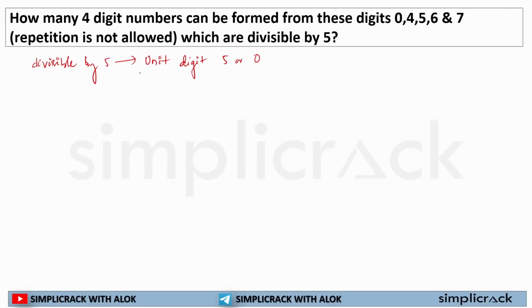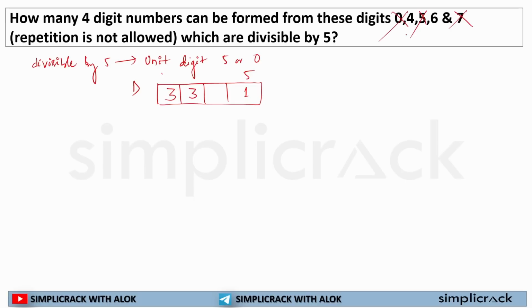So we'll take two cases. First case, 4-digit number. Here 5 has been used, so one way. Now let's see, there are 4 options, but in the thousands place you can't use 0. So you can use only 3 digits. Now you have utilized 1 digit. How many digits are you left with? You are left with 3 digits.